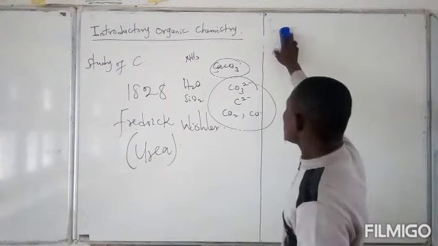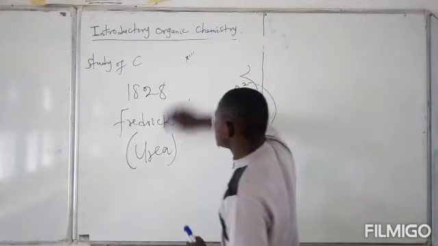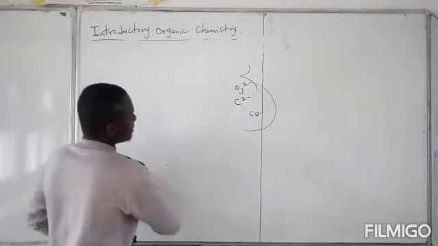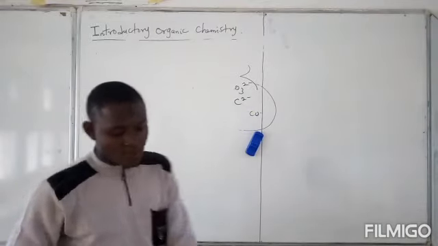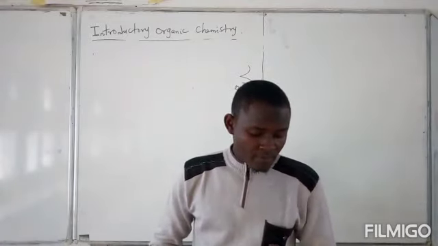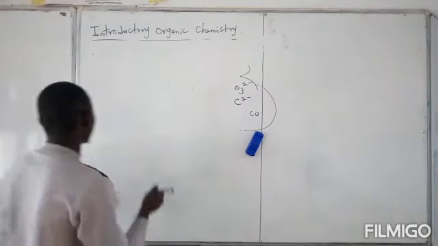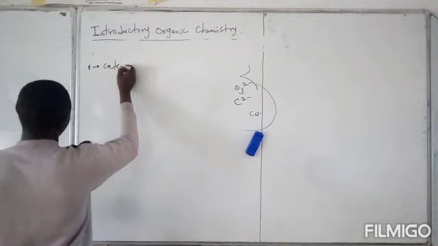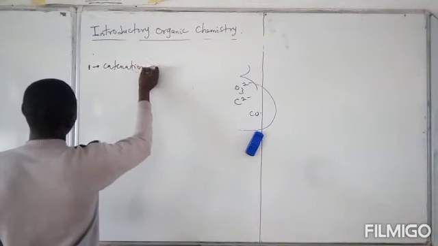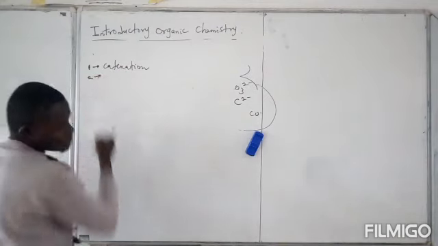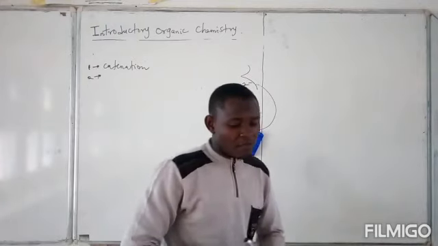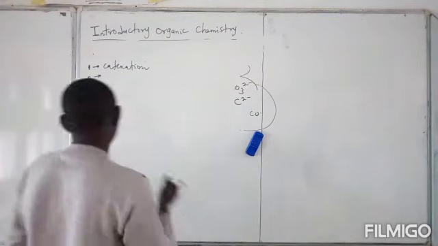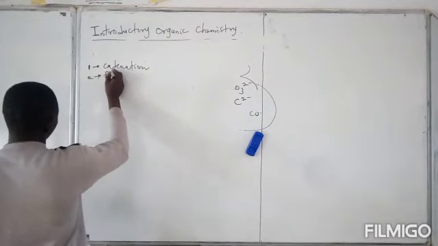So now, what is responsible for this unique ability of carbon? There are actually three things that are responsible for this unique ability of carbon. One of them is the ability of carbon to catenate. So number one, we have catenation. And the second is due to the fact that the electronic configuration of carbon is kind of special. I'm going to explain that. So it is due to the electronic configuration of carbon.